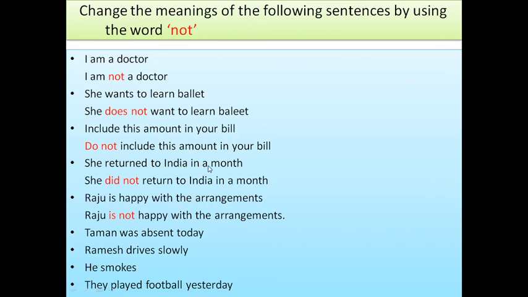She returned to India in a month. This is returned, V2, so this is past tense. In past tense we use did to form a negative sentence. She did not return to India in a month. Raju is happy. Raju is not happy.